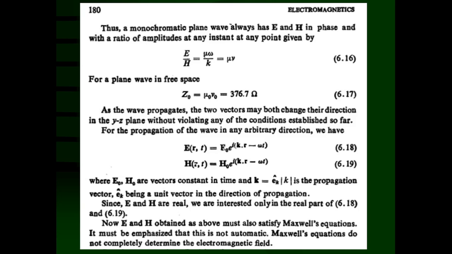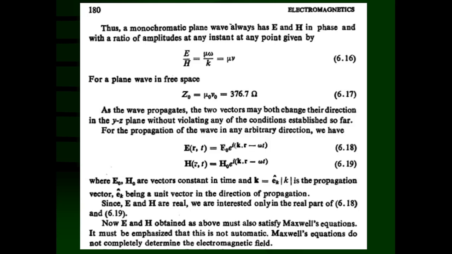So we are going to substitute these solutions for the electric field and magnetic field in Maxwell's equations 1, 2 and 3, and will prove another characteristic of electromagnetic waves, that is, electromagnetic waves are transverse in character. That particular characteristic is going to be derived by substituting equation 6.18, the solution for the electric field, and 6.19, the solution for the magnetic field, in Maxwell's first and second equations.